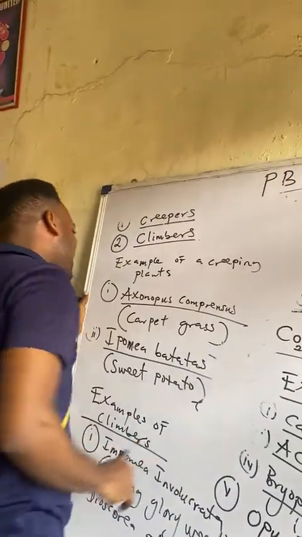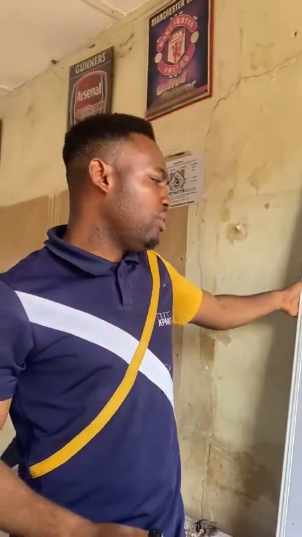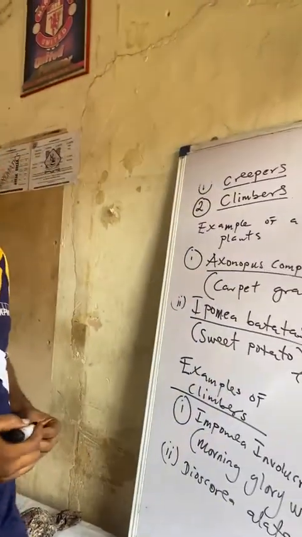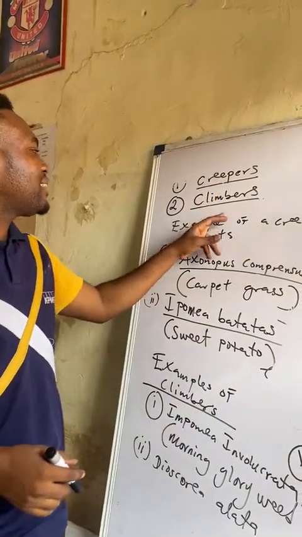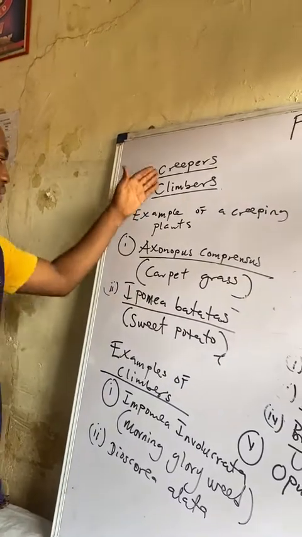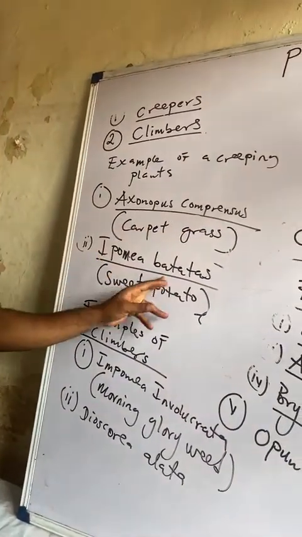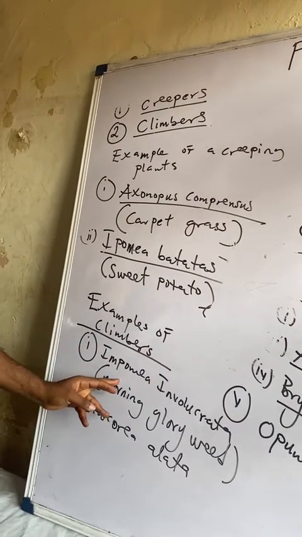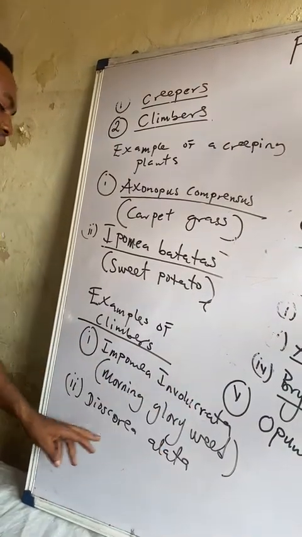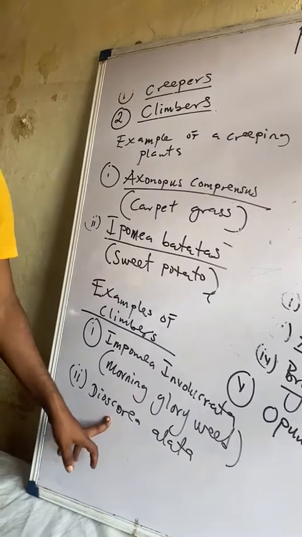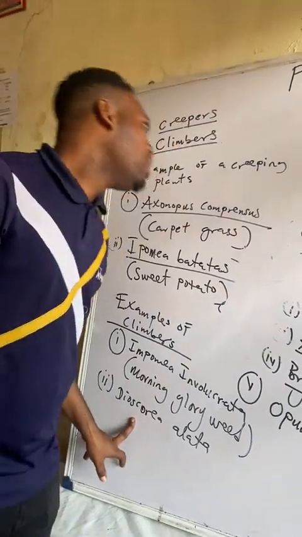So we have two things based on mode of growth: creepers and climbers. The examples of creepers we say we have Axonopus compressus and Ipomoea batatas. Examples of climbers we have Ipomoea involucrata and Dioscorea alata. Of course, Dioscorea alata is what now? Yeah.